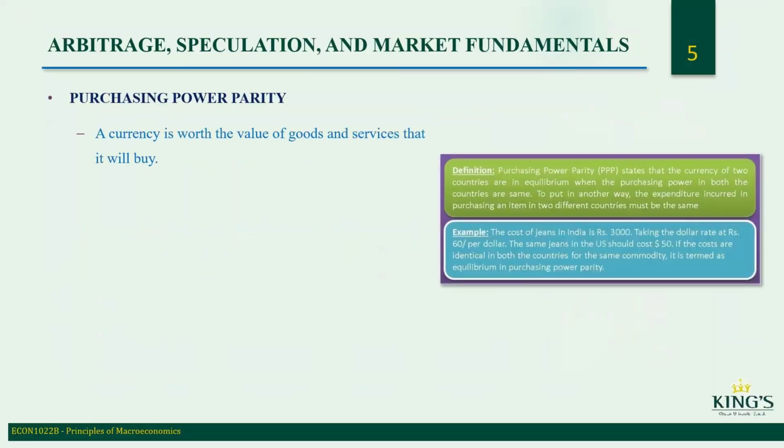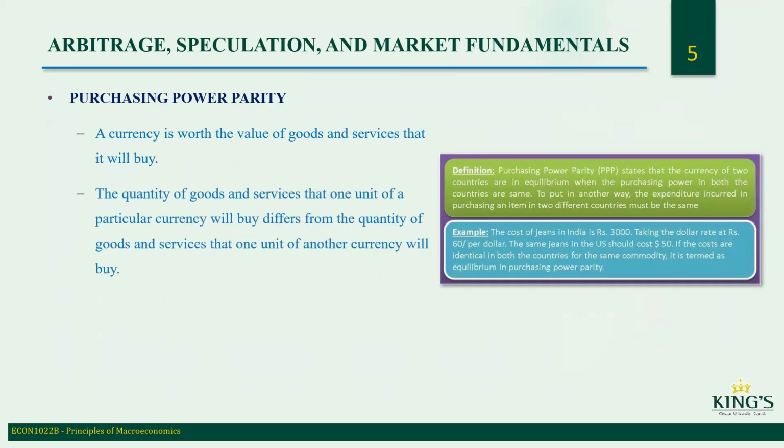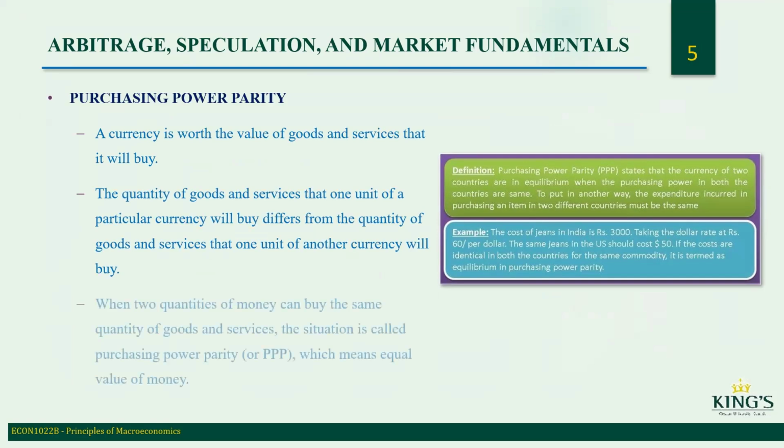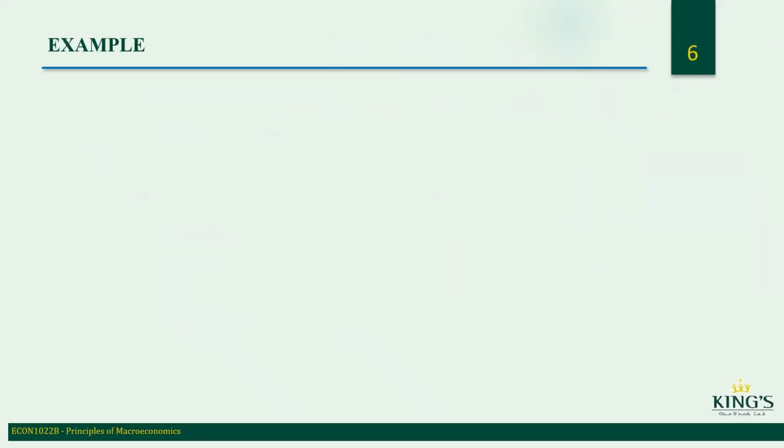Purchasing power parity: a currency is worth the value of goods and services that it will buy. The quantity of goods and services that one unit of a particular currency will buy differs from the quantity of goods and services that one unit of another currency will buy. When two quantities of money can buy the same quantity of goods and services, the situation is called purchasing power parity, or PPP, which means equal value of money.